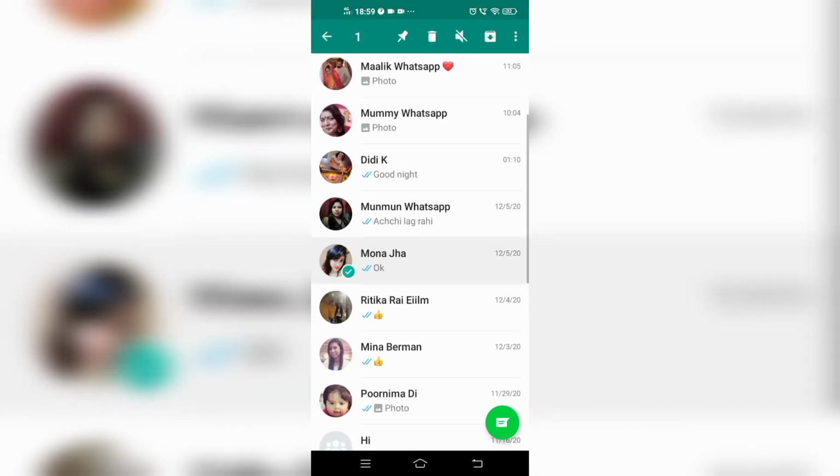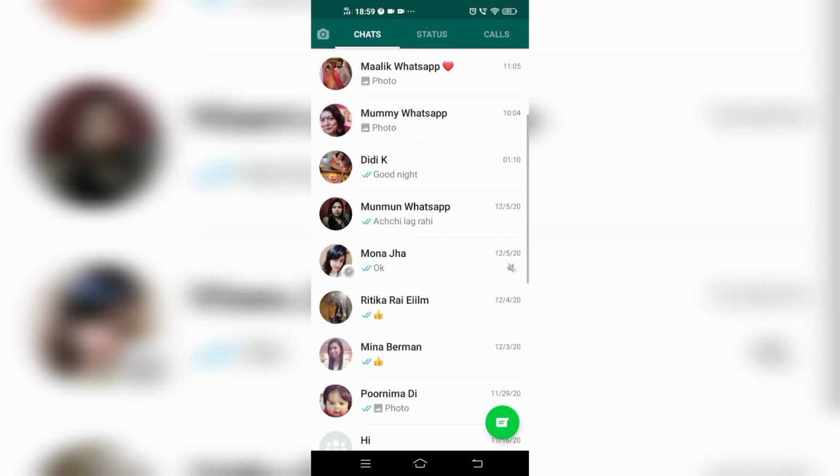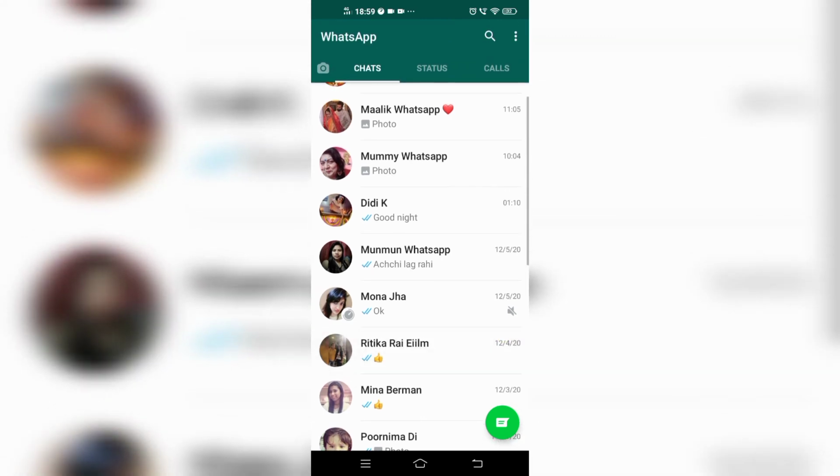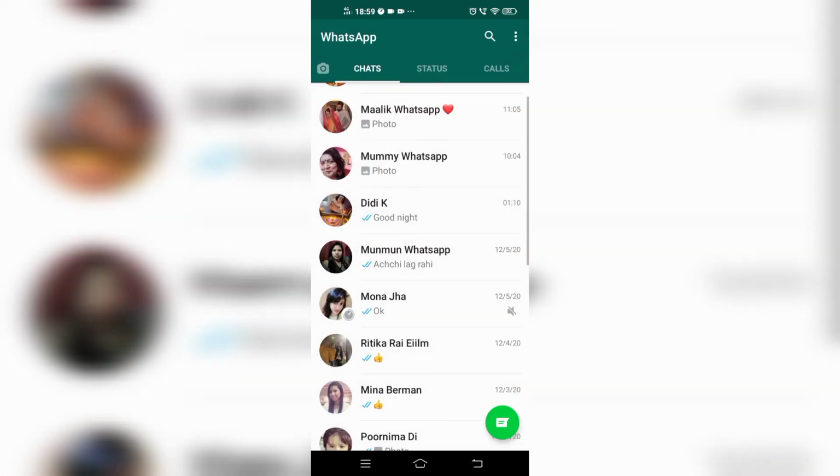Just giving you an example, going to the mute option on the upper side, and you can choose for 8 hours, 1 week, and always. So you can mute any group chat or chat forever. You will not be disturbed by that person or group in future. So this is the basic trick you can follow.